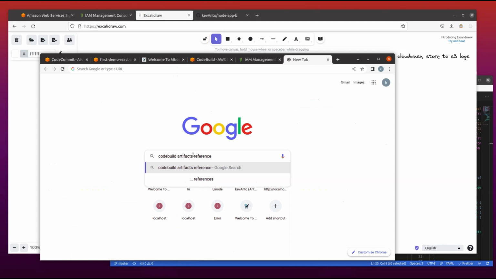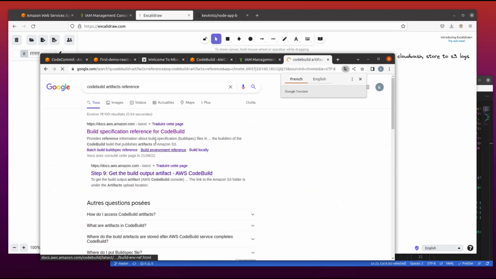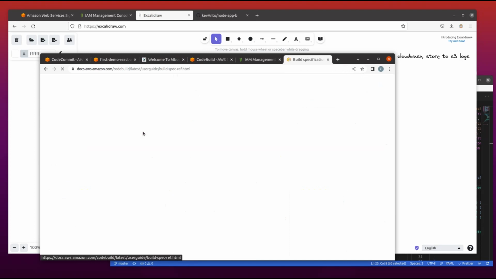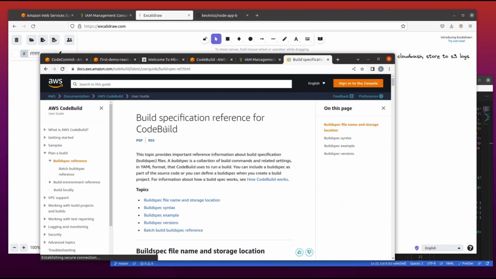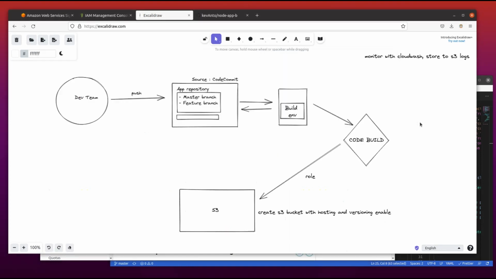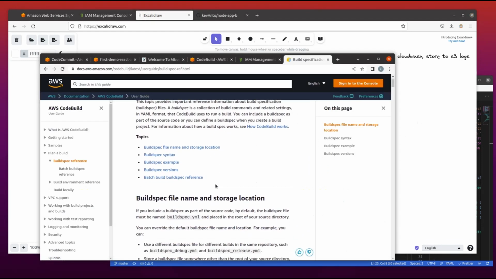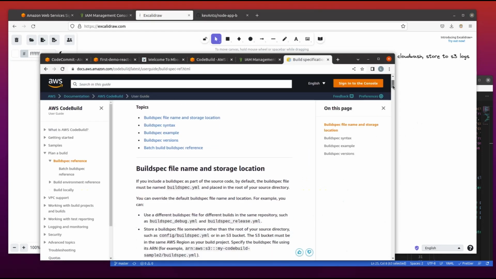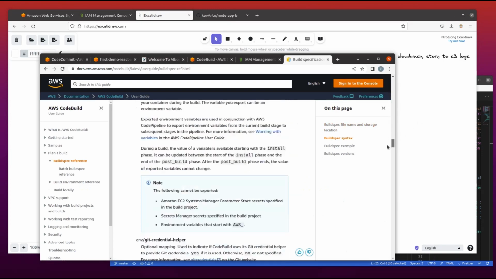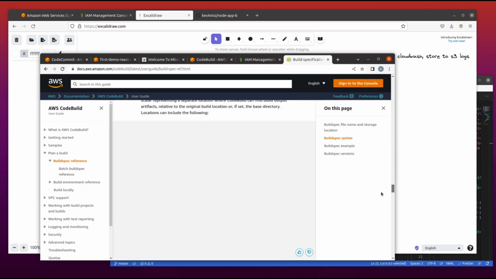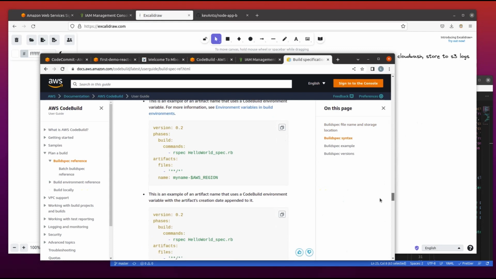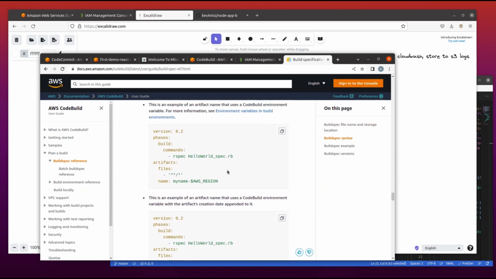I will provide this link in the description, and with this information we will be able to, once the build is completed, not host it as a static website. We just keep a version of it. So what will help us do that is this piece of code.